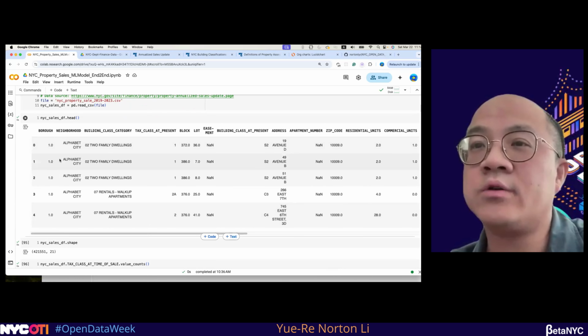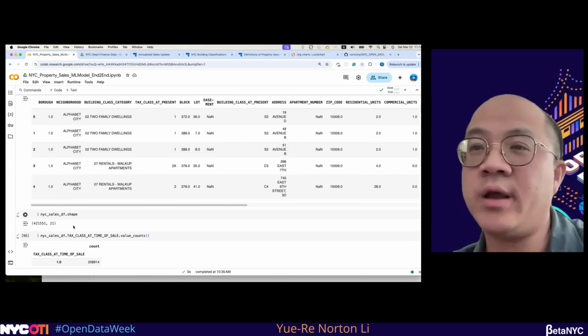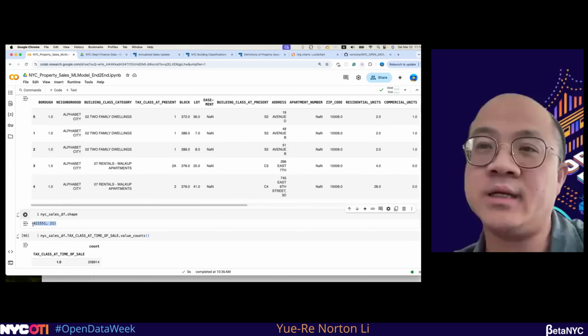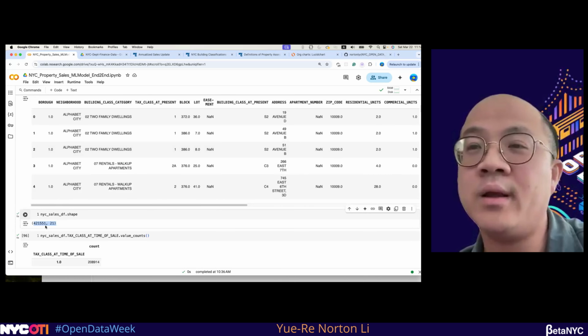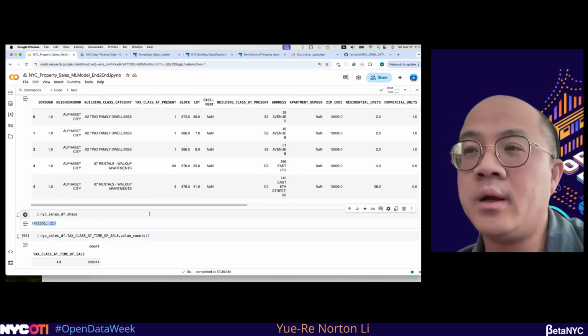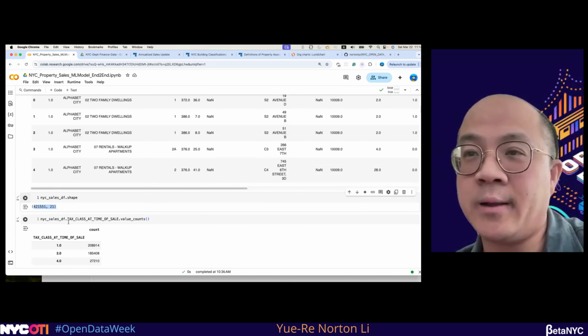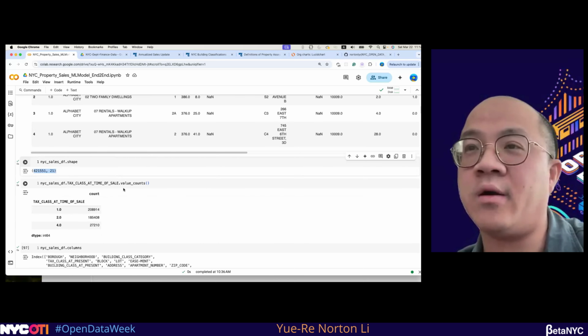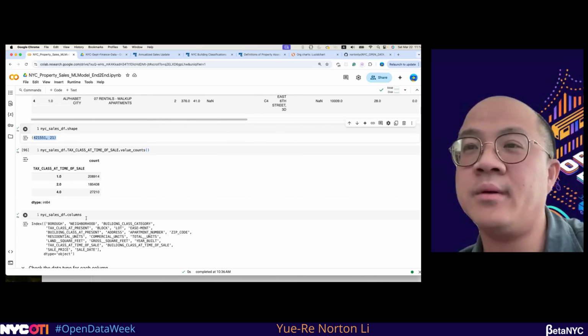For this data set, I would also like to understand the shape of the data. For example, you see there are 221,000 records in this data set with 21 columns. And for all these columns, I'm just doing some simple checking of the values of some of the columns.